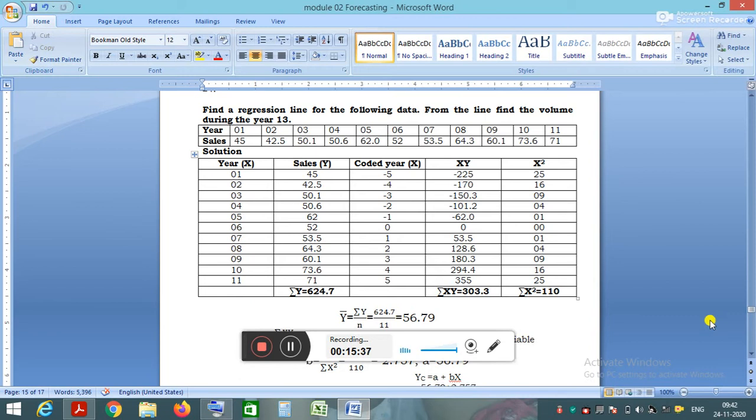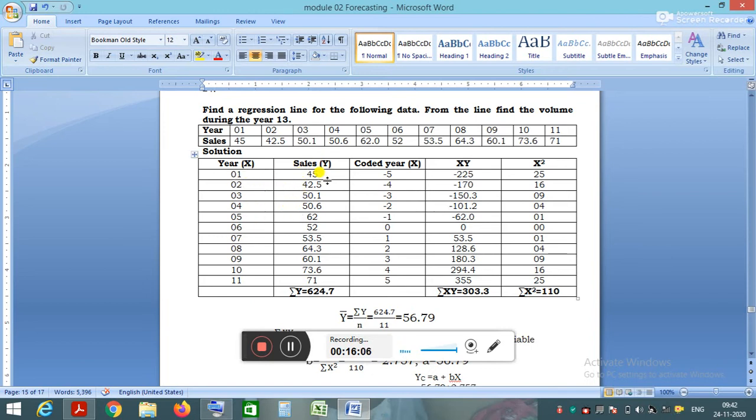Here the sales for 11 different years are given. For the first year it is 45, the second year it is 42.5, and for the third year it is 50.5. In the least square method, in regression analysis, the time, meaning the number of years, is x, the independent variable. The sales is the dependent variable because it depends on years.